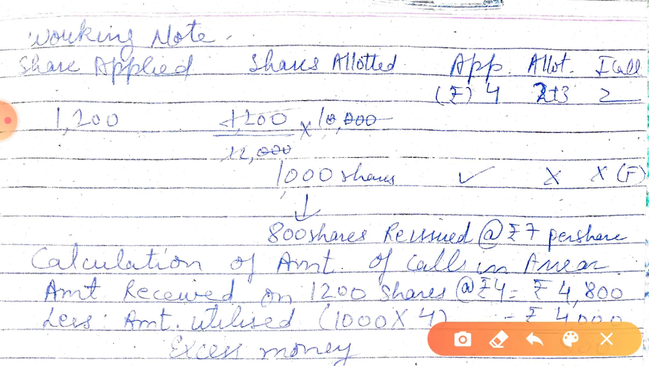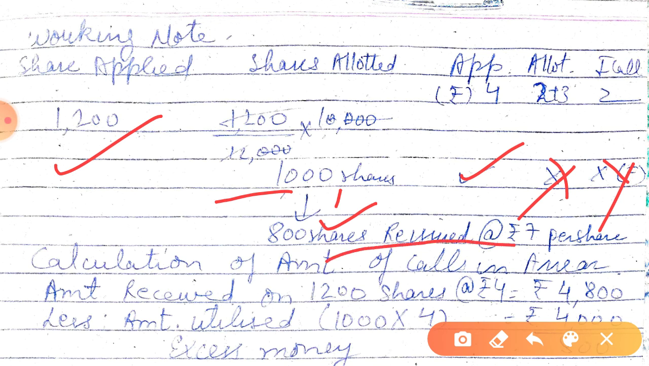So shares applied was 1200 and shares allotted, we'll calculate, you know how to calculate, 1000 shares. So he paid application money of rupees 4 but did not pay the allotment as well as first call, and then his shares were forfeited and these shares were reissued. 800 shares were issued at rupees 7 per share.